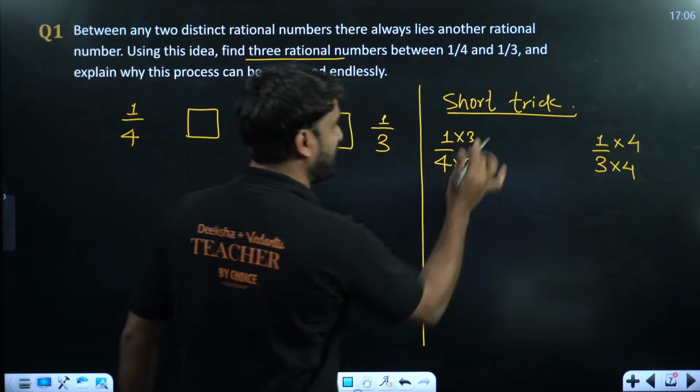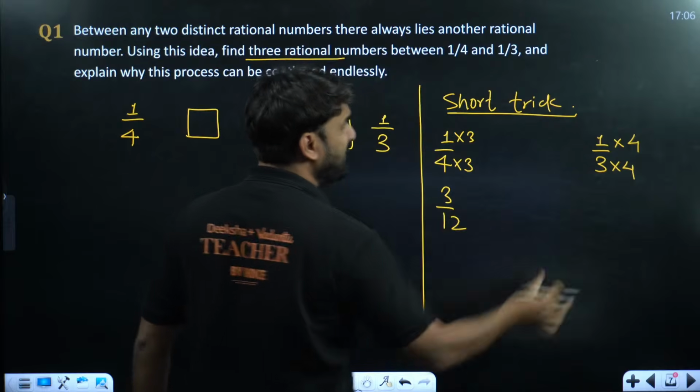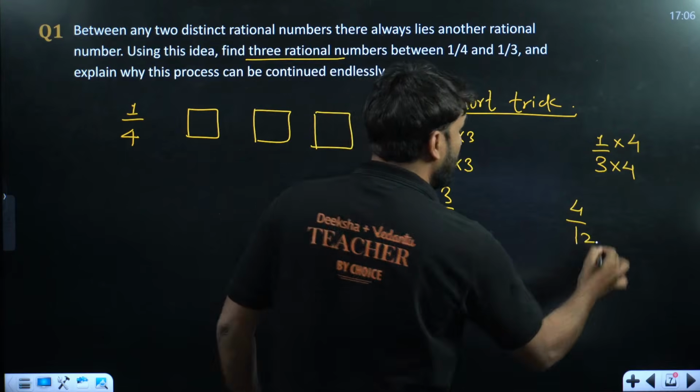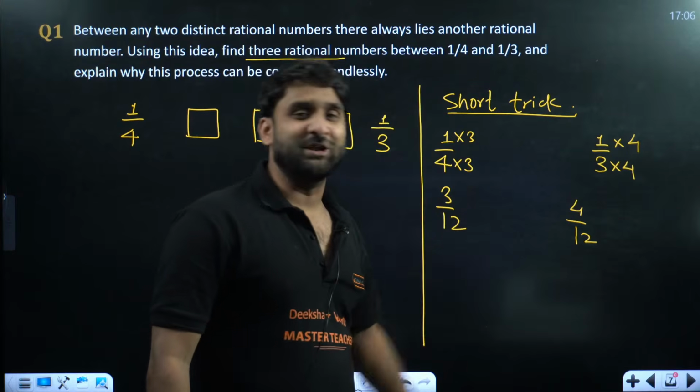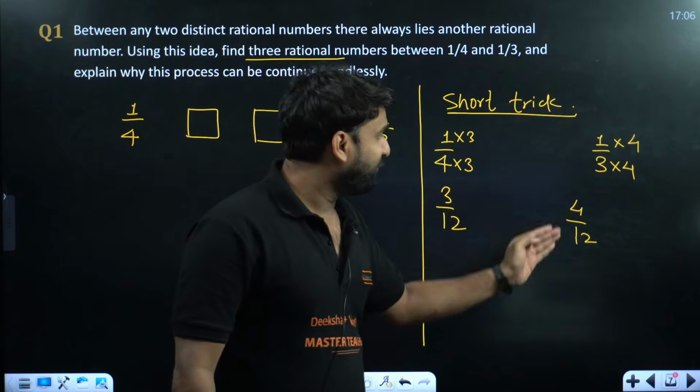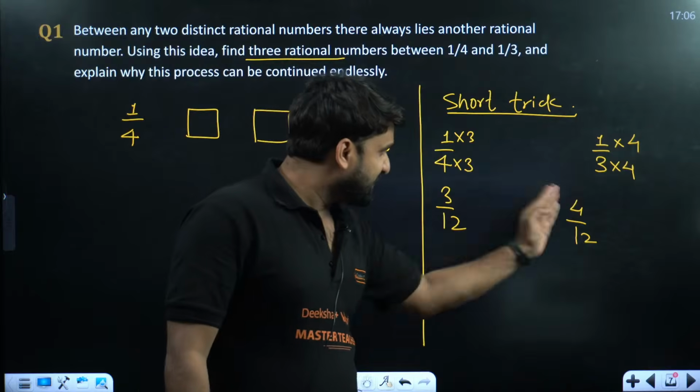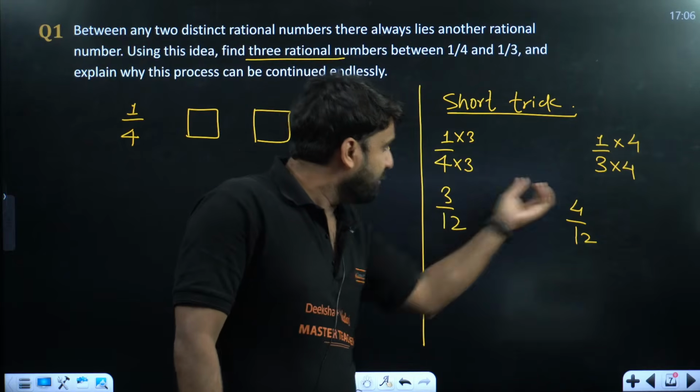Now what are we getting? 3 by 12, and this is 4 by 12. So my dear, this is 3/12, this is 4/12. We cannot yet find a rational number between them, because 3/12 and 4/12 are just consecutive. After 3/12, you will be getting 4/12.